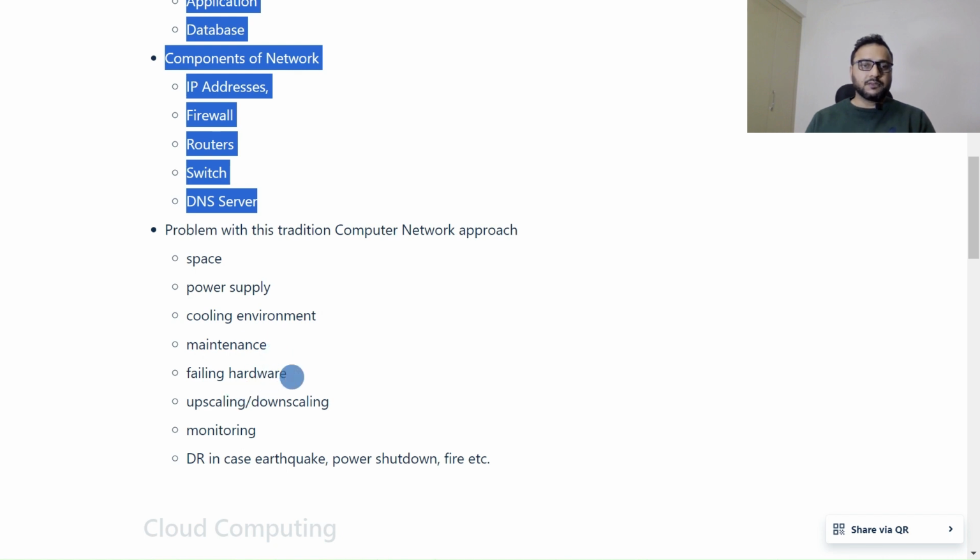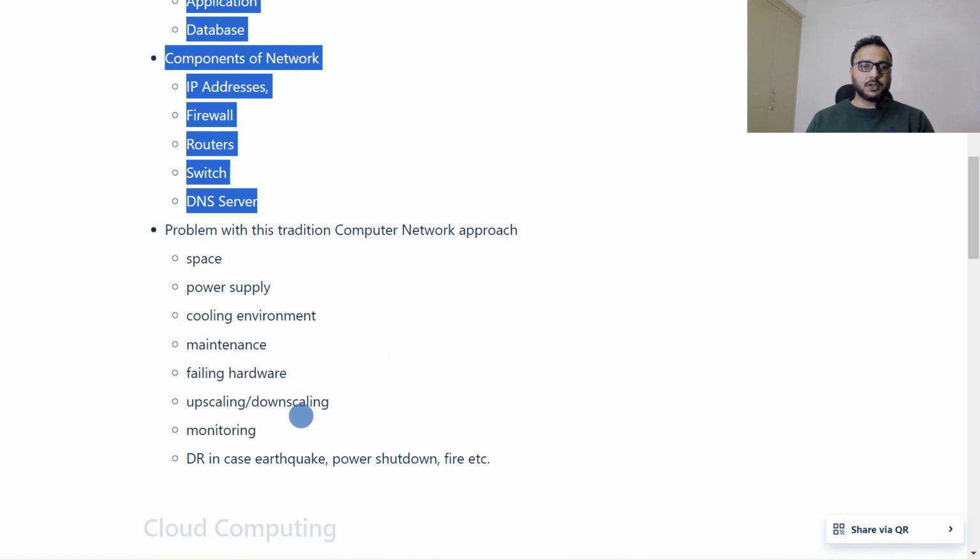If there was a hardware failure, we needed to fix it. If we needed more CPU, more memory, or more hard disk, we needed to upscale the hardware, and if we didn't need it, we needed to downscale. Those are the challenges we faced with the traditional computer network approach, right?